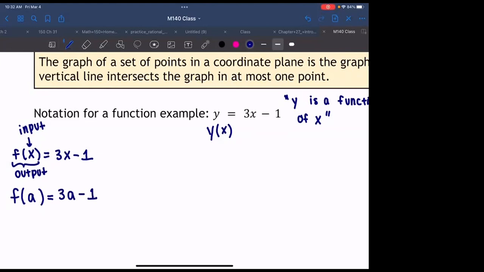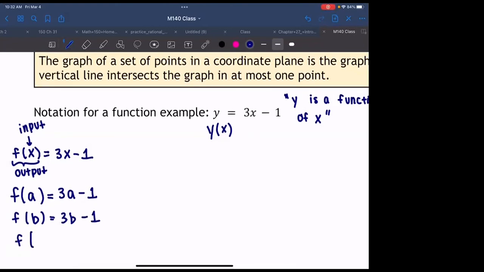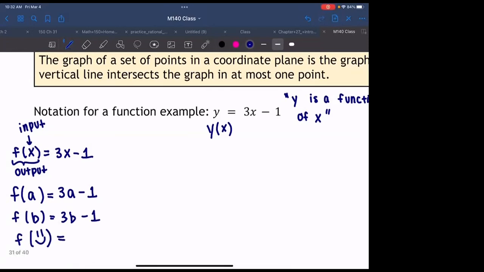Okay, so do you kind of see how this is going here? Anything in the parentheses goes in the input, right? So it doesn't have to be x. It can be a. It could be b. 3b minus 1. Okay, it could even be, I don't know, smiley face. Okay, if smiley face is the input, what do you think is the output? Yeah, 3 smiley face minus 1, right? So anything inside that parentheses is the input of our equation, okay?